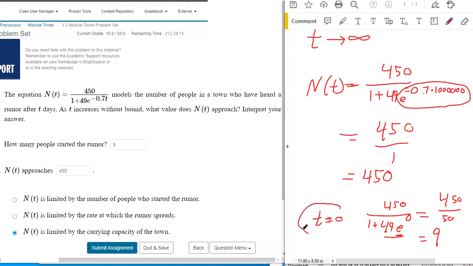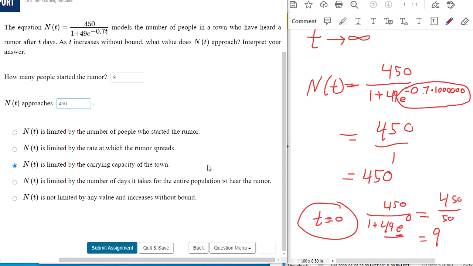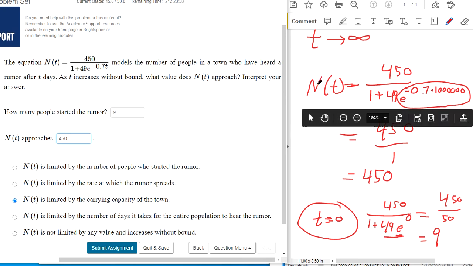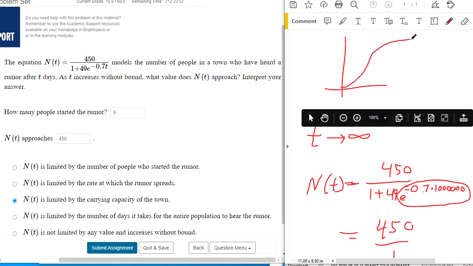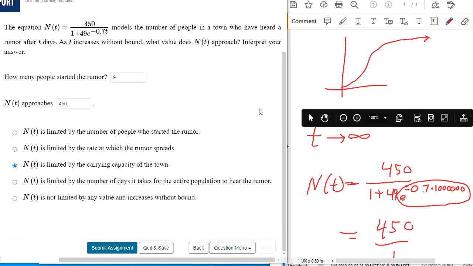So how many people started the rumor? In other words, how many people had the rumor at time t equals 0 at the beginning? When I plugged in t equals 0, I got 9. Okay? And then n of t is limited by the carrying capacity of the town. That's what we talked about at the beginning with the logistic function. The carrying capacity is what happens when that logistic function eventually reaches its peak. As t goes to infinity, we reach this upper cutoff of 450 that we can never get past. That's the carrying capacity of the town.